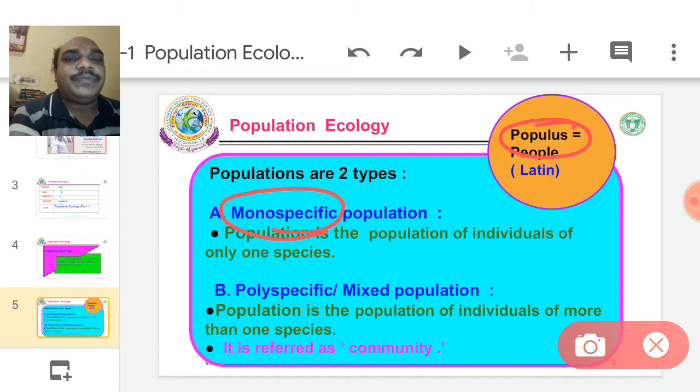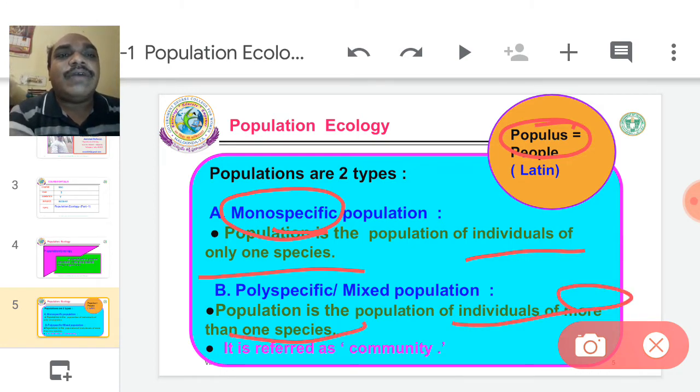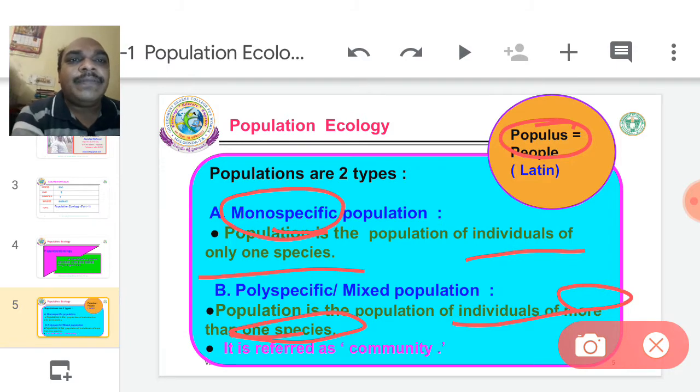This population is completely made up of a single species, only one type of species. That is called a monospecific population. If there is more than one species in a population, that is called a polyspecific or mixed population.